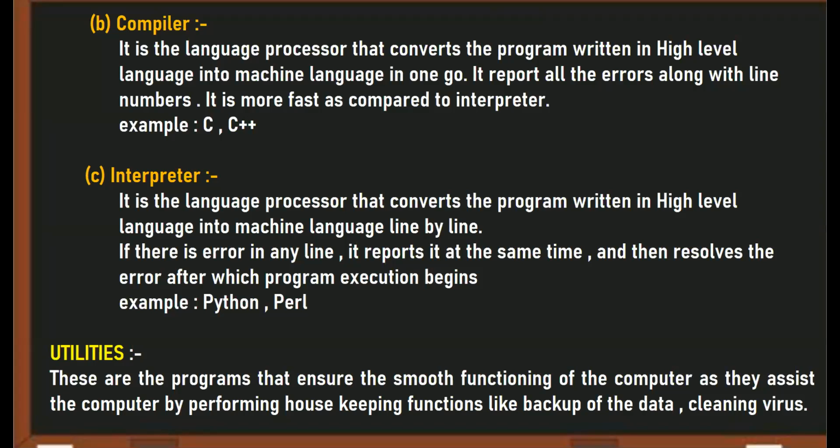These are the types of utilities. I once again repeat: backup, text editor, disk compression, disk defragmentation, disk management, antivirus, and encryption and decryption. Clear?